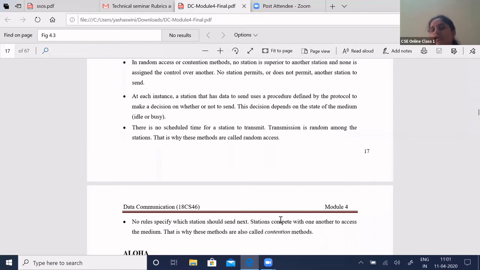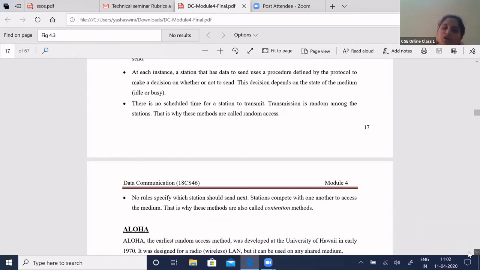All your stations will compete with each other to gain access. Stations compete with one another to access the medium. That is why this is also called the contention method. So this is about random access, and in random access there are many algorithms.